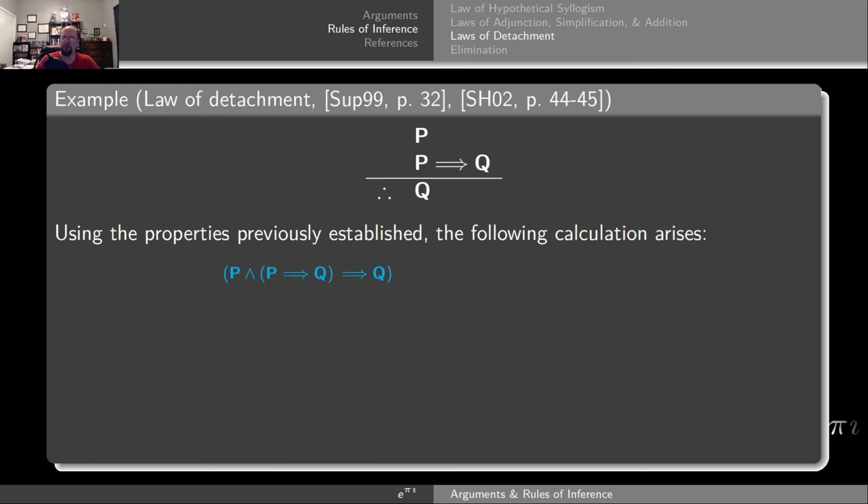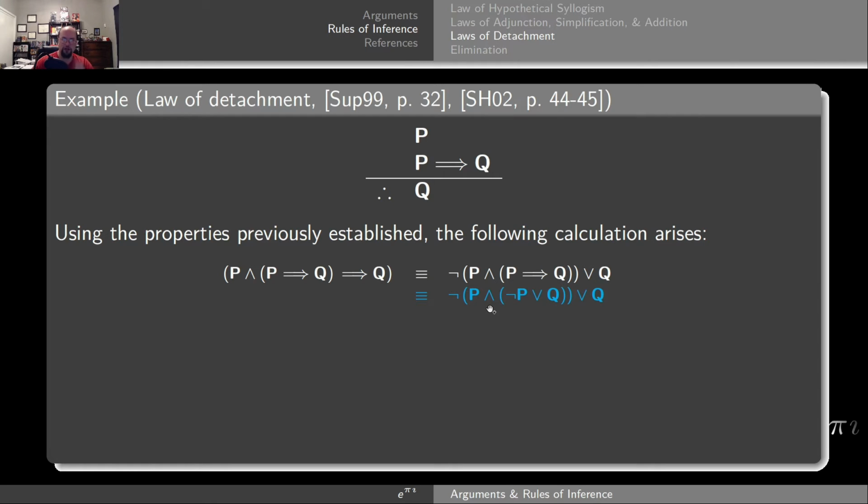Let's look at the conjunction of the two premises imply the conclusion here. So, there are two implications, and what I'm going to do, much like the previous two examples I've given, is rewrite the implication as negation of hypothesis, disjunction with conclusion. So, I'll start with the outer implication here. I'll rewrite that as negation of hypothesis, disjunction, conclusion. Now I'll do the same thing for the inner implication here, so negation of P, disjunction with Q, right here.